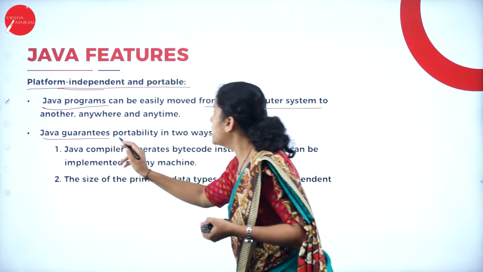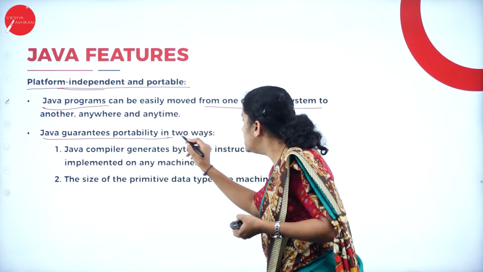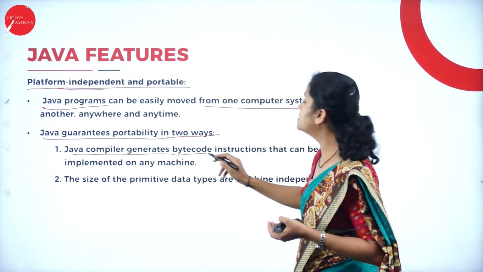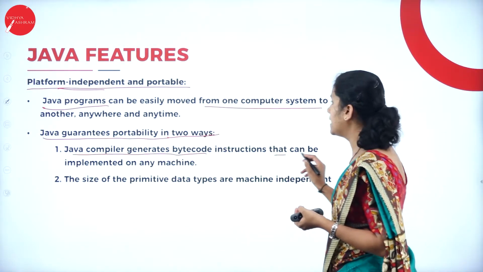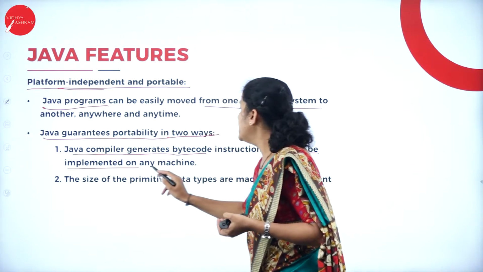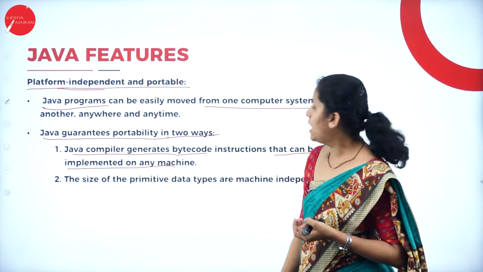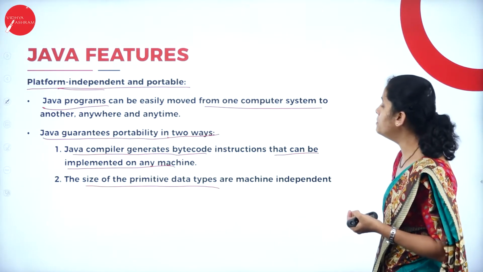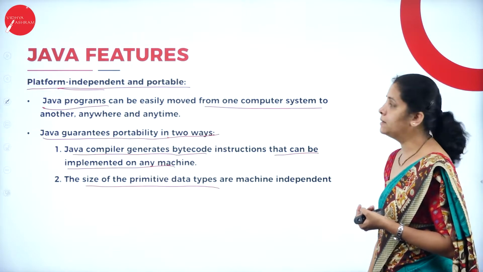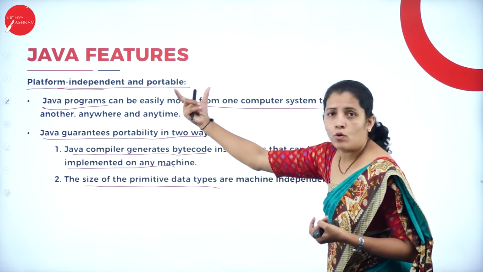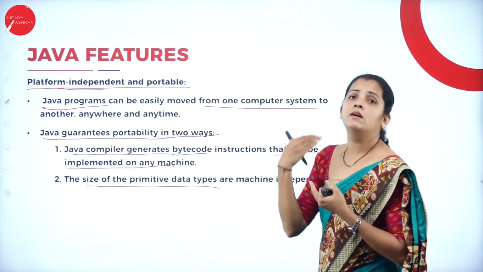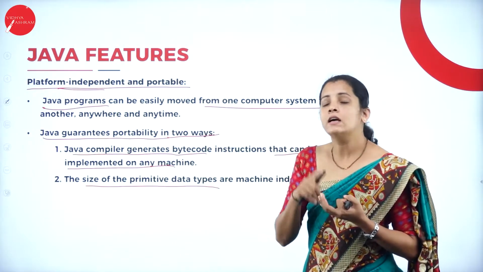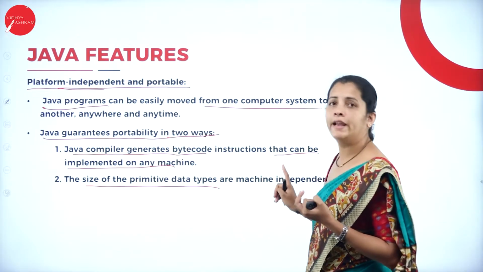So Java guarantees portability in two ways: the Java compiler generates bytecode instructions that can be implemented on any machine, and the size of the primitive data types is machine independent. That means in the Java programming language, whatever primitive data types we have are completely machine independent.